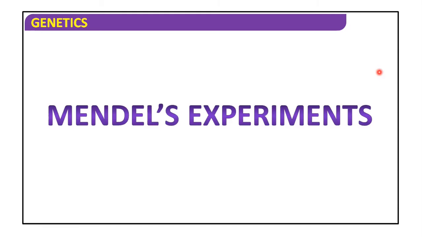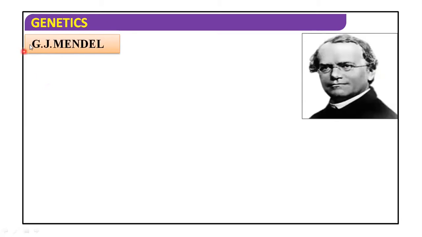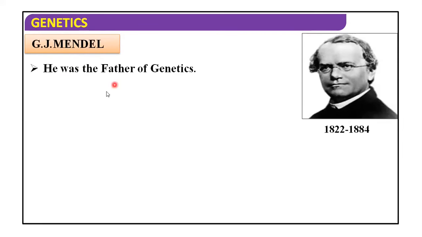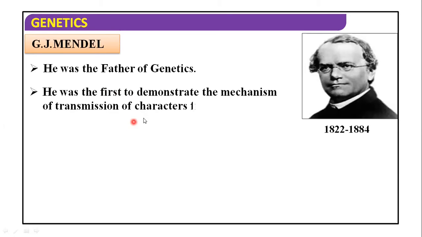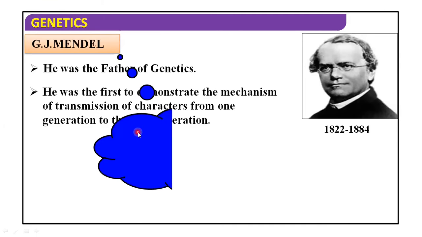So let's see Mendel's experiment. Now, details about Gregor John Mendel, 1822 to 1894. His full name is Gregor John Mendel. He was the father of genetics, which is the most important term. He was the first to demonstrate the mechanism of transmission of characters from one generation to the next.